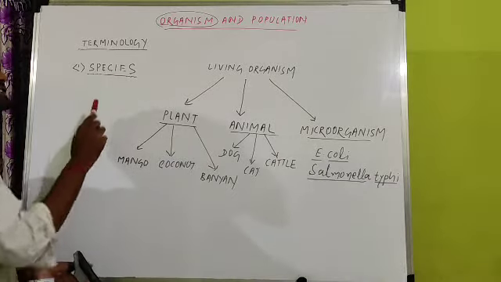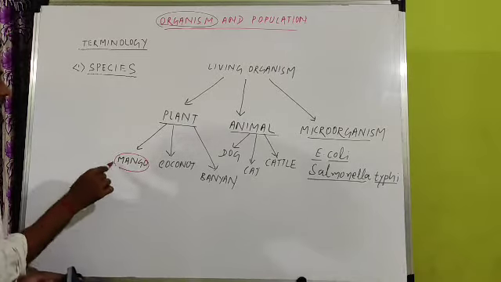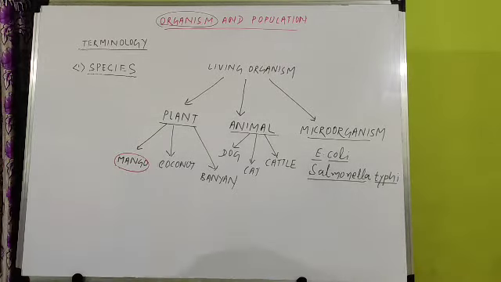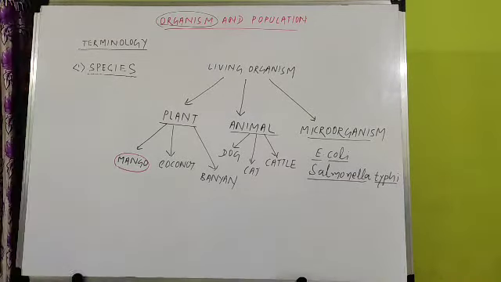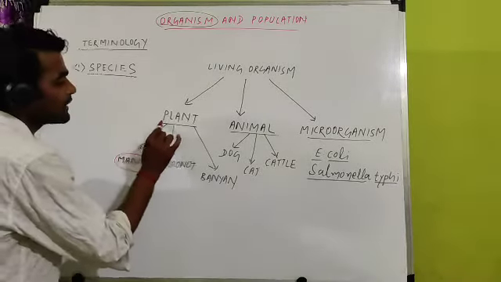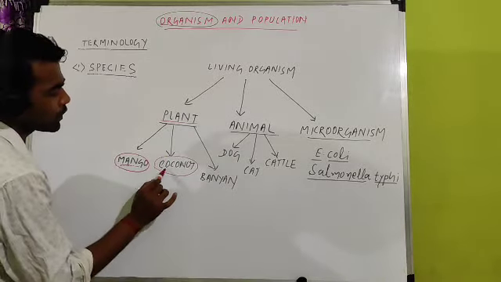What is a species? Species is nothing but each different kind of living organism. If one organism is different from another, it is a species. For example, here I have written a mango plant and here a coconut plant.